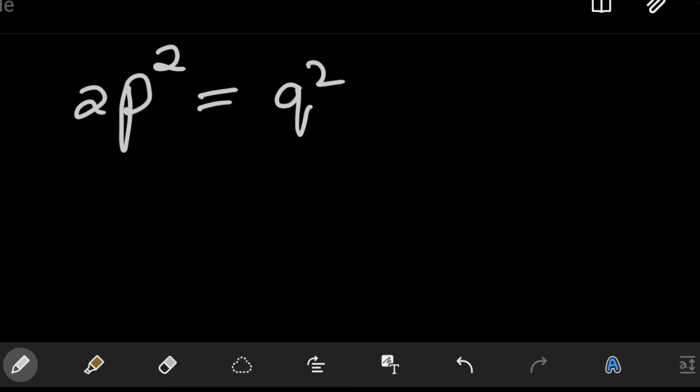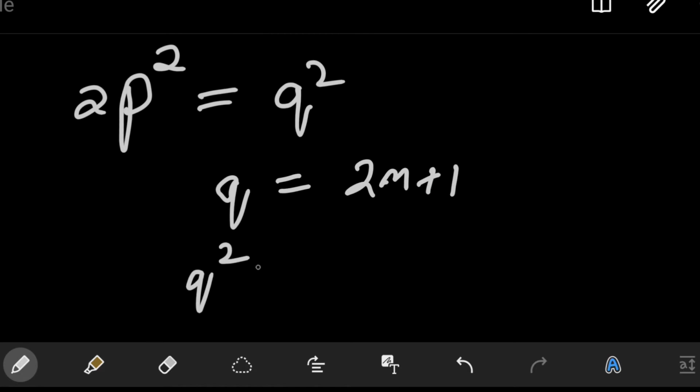And so then what can we say about q? So suppose q was an odd number, say q is equal to 2m plus 1, then q square is equal to 2m plus 1 the whole square, which is equal to 4m square plus 4m plus 1.